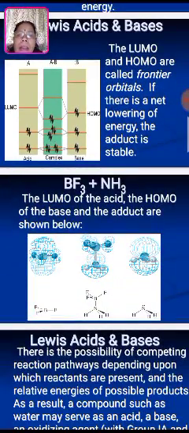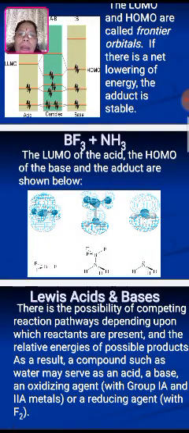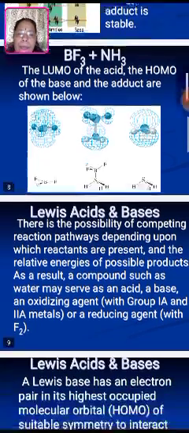See on the screen, BF3 and ammonia: the adduct that is formed is shown in the diagram, how it is bonded with each other, and there is the formation of a coordinate compound.